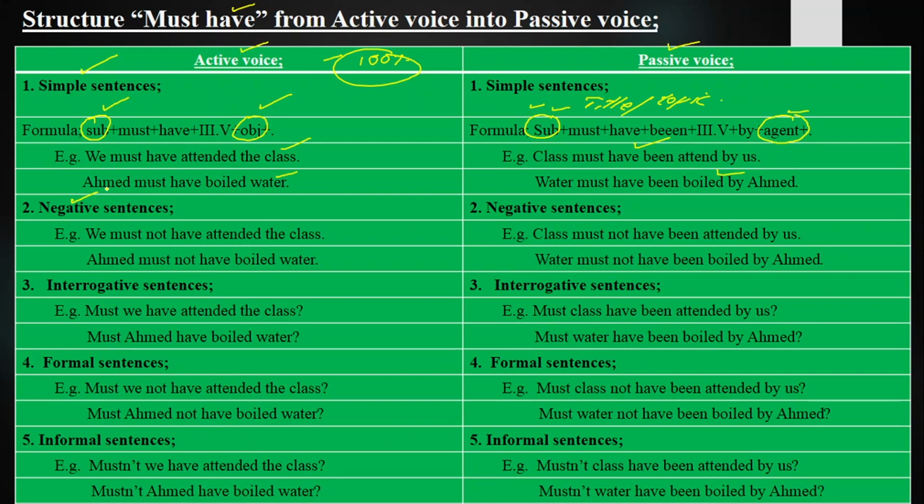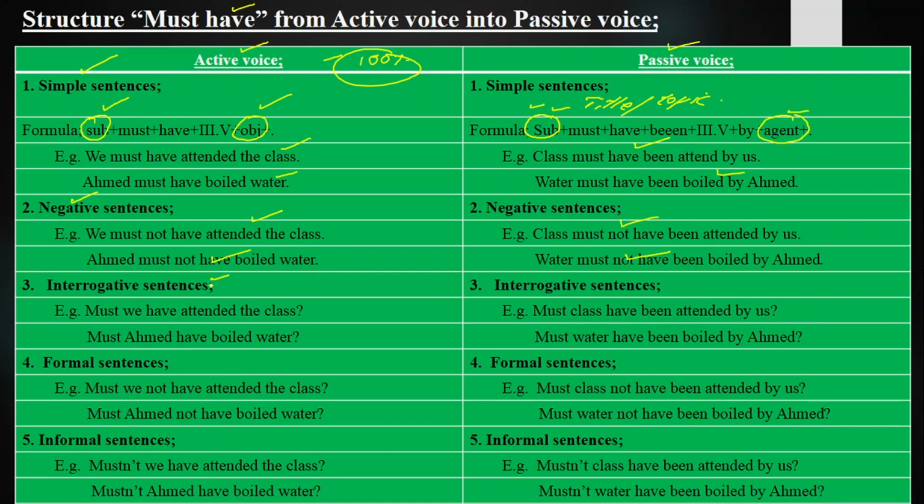Negative sentences, those sentences in which we deny the statement, reject the statement and refuse the statement are called negative sentences. Now the example is, we must not have attended the class. Class must not have been attended by us. Ahmad must not have boiled water. Water must not have been boiled by Ahmad.